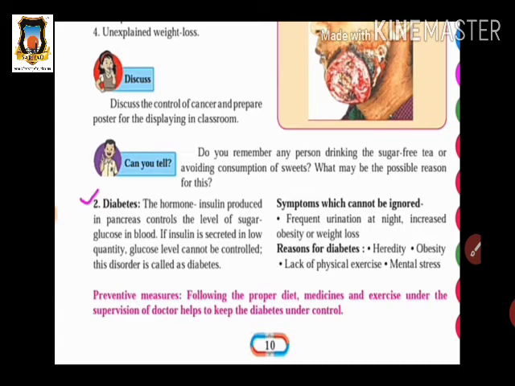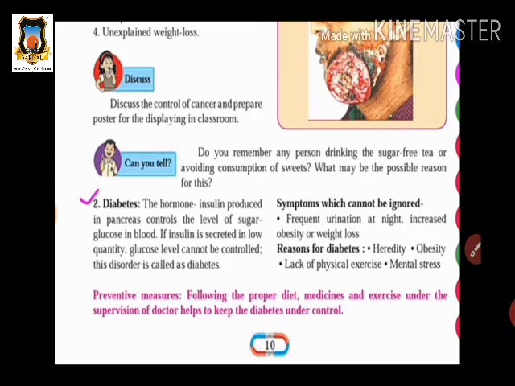The reason is that they have a disease like diabetes. What happens in diabetes is that the sugar level is increased, and to maintain the sugar level, the patient should avoid sweet dishes. So here we see the next disease, that is diabetes. What is diabetes? The hormone insulin produced in the pancreas controls the level of sugar, glucose, in the blood.